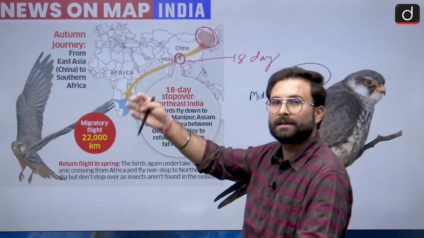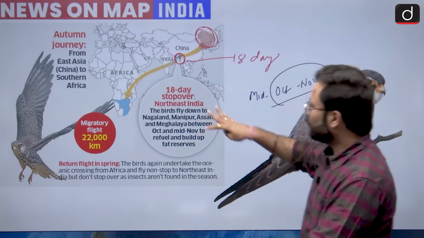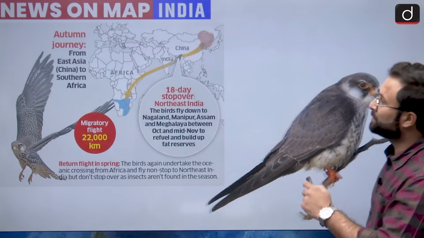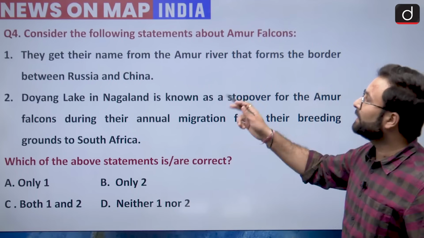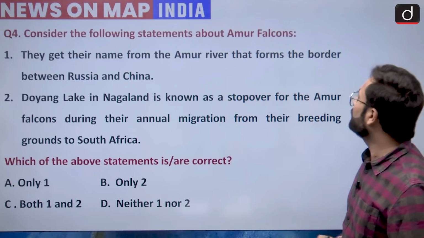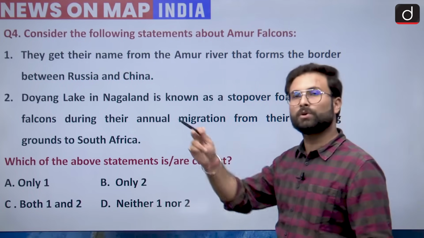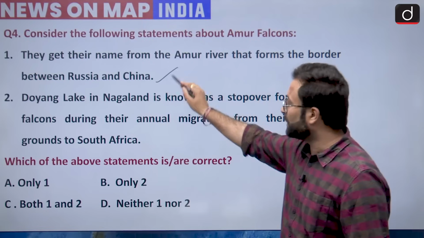Basically this is the Central Asian flyway route. So this is about this particular species, that is Amur falcon. They get their name from the Amur river, from the borders between Russia and China. As I told you, they start from Russia and China, so this is particularly correct.